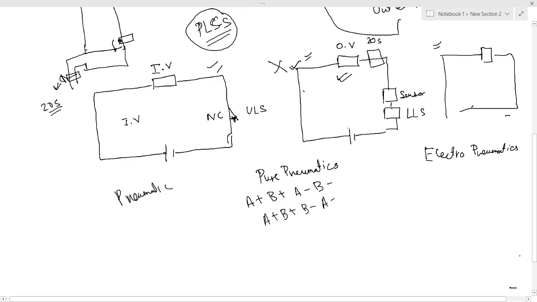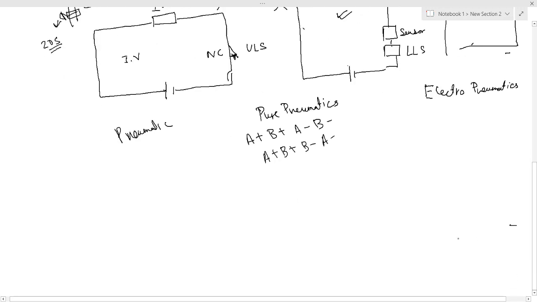But changing the actual physical connections is so difficult. That is why PLCs are very useful. PLCs help you to change the working of the system without changing the connections. They can be changed only through the program. So this is the importance of PLC.